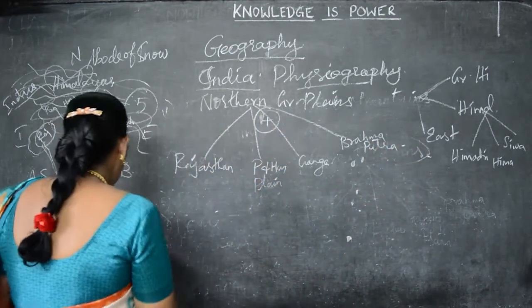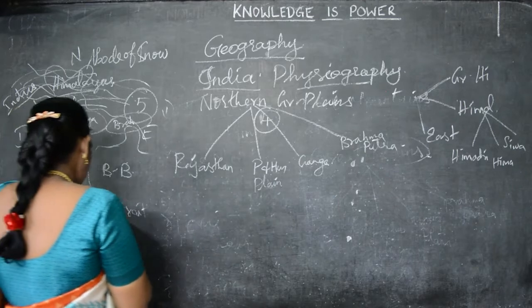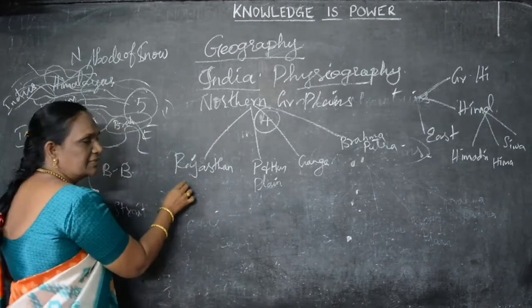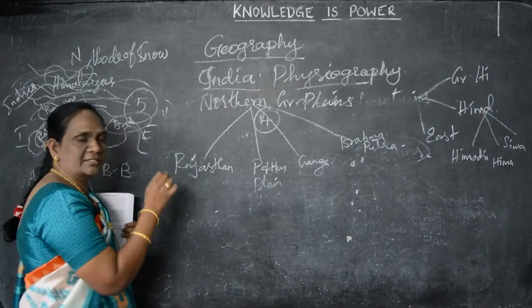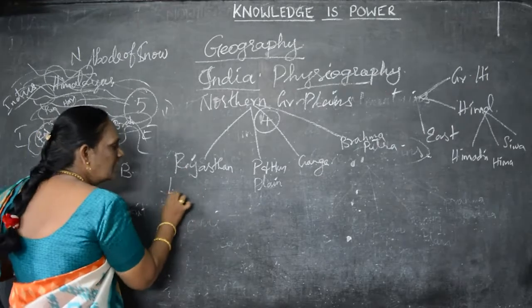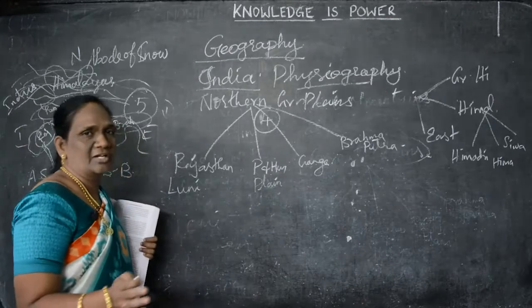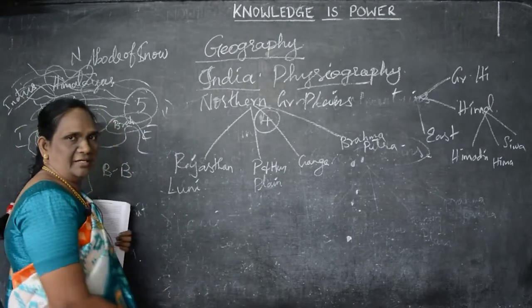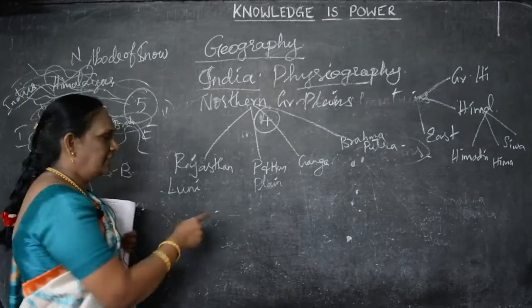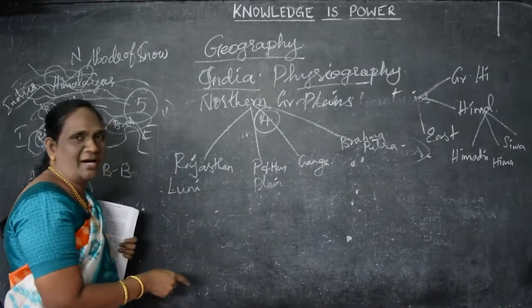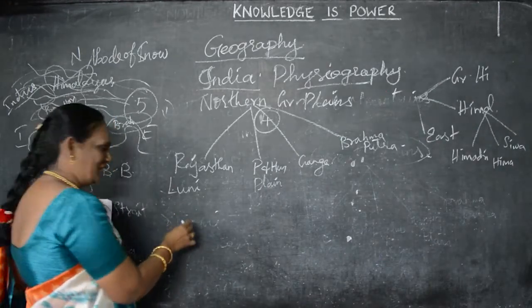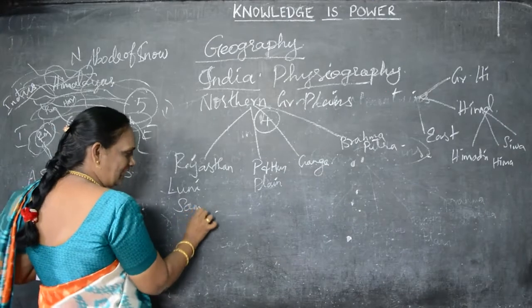Okay. Now, first one is Rajasthan Plain. In this Rajasthan Plain, the river which deposited the sediment is Luni, the great river. There are some lakes in the Luni river. The important lake in the Luni river is Sambar Lake. That is the name of a lake.